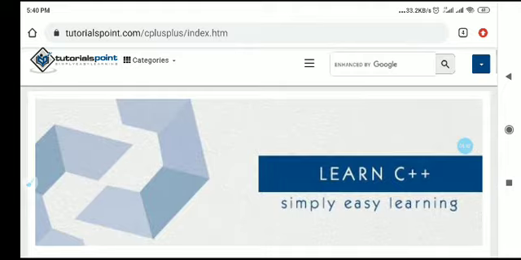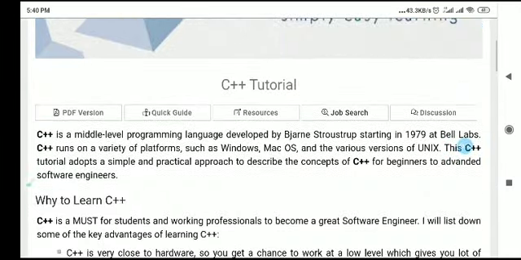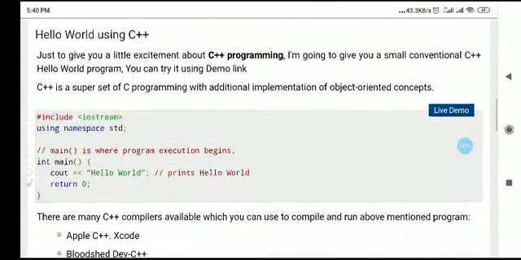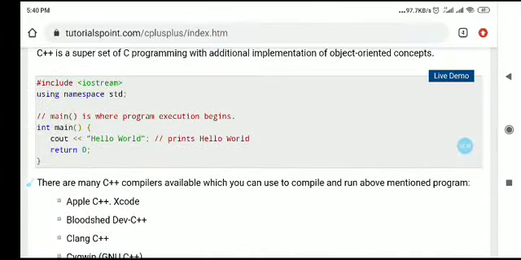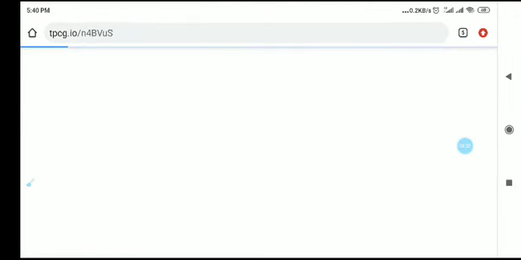So this is the site for the C++ tutorial. This is the first basic program to print hello world. Okay, so you have to print one message, suppose a hello world message, on screen. Just click on live demo.